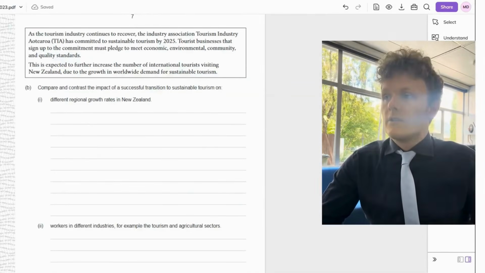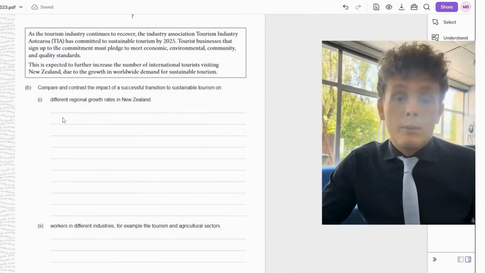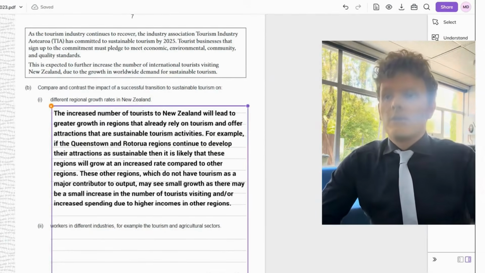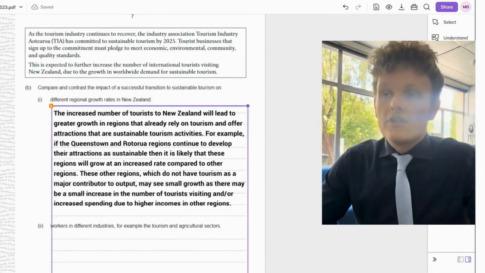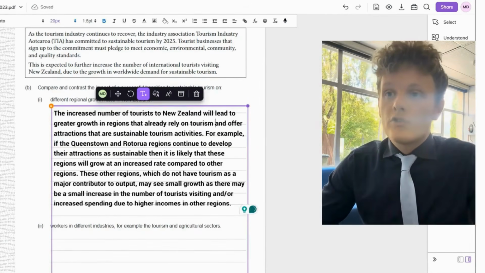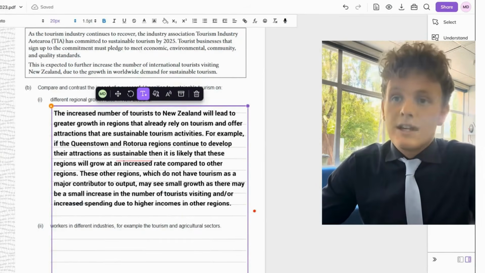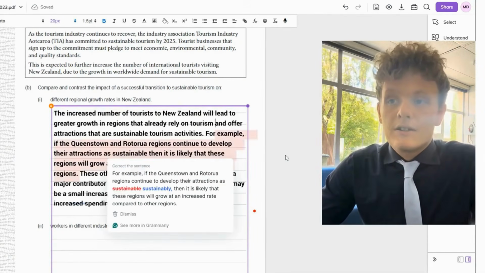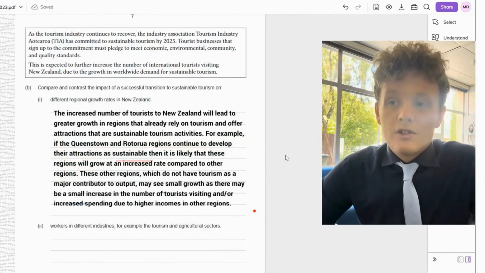So let's paste in our answer over here, because we're just comparing 2 groups. On the one hand this happens, on the other hand this happens. The increased number of tourists in New Zealand will lead to greater growth in regions that already rely on tourism and offer attractions that are sustainable tourist activities. For example, if the Queenstown and Rotorua regions continue to develop their attractions as sustainable, then it is likely that these regions will grow at an increased rate compared to other regions.